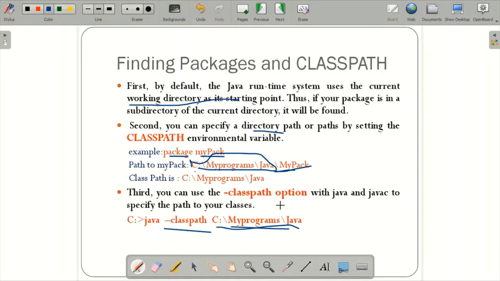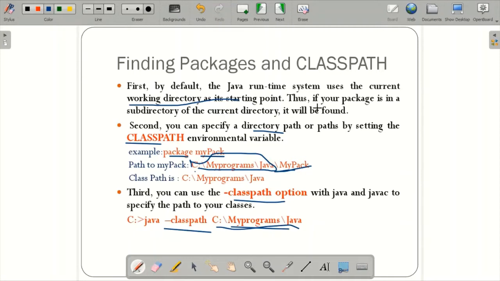By default, the class path for the package is given by your current working directory itself. But if you want to override it, you can either set the class path or use the -classpath option to override the default. So this is regarding finding packages and the class path.